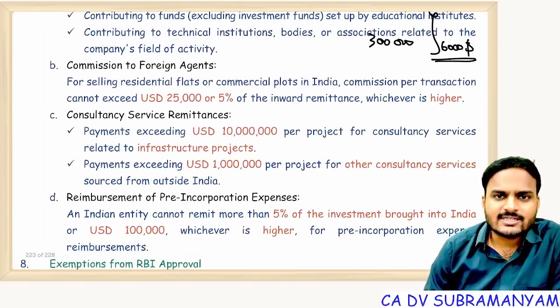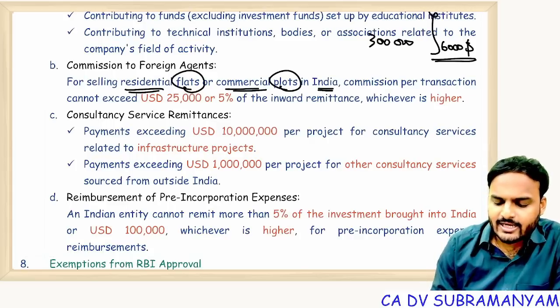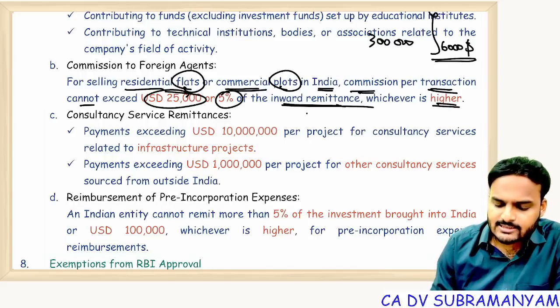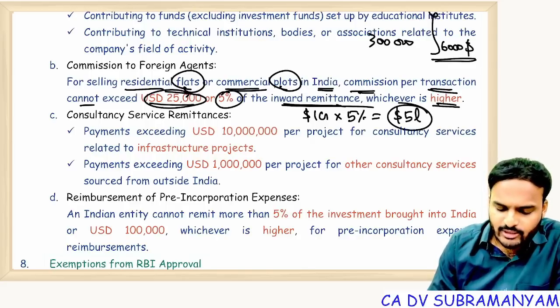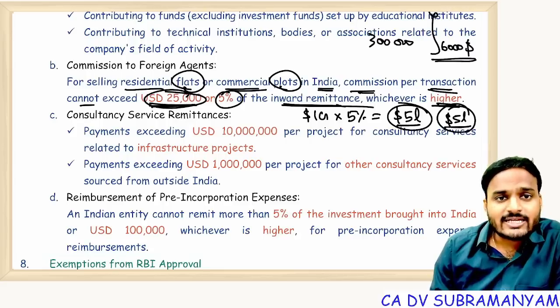Commission to the foreign agents. For selling residential flats, commercial plots in India, commission per transaction cannot exceed USD 25,000 or 5% of inward remittance, whichever is higher. Suppose inward remittance is, for example, $1 crore. $1 crore into 5% means how much? $5 lakh. What is the limit? 25,000 or $5 lakh, whichever is higher, means $5 lakh. So payment of commission up to $5 lakh to that foreign commission agent, RBI approval is not required. But exceeding this limit, RBI prior permission is required.